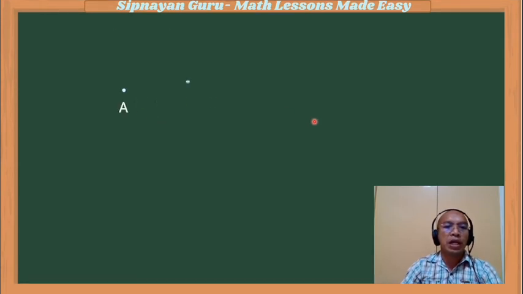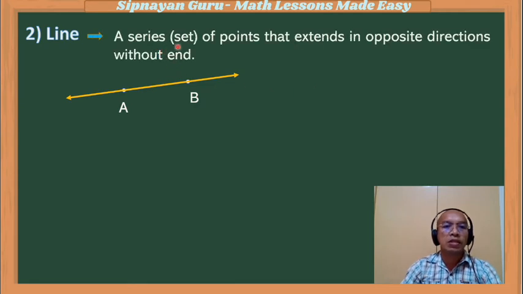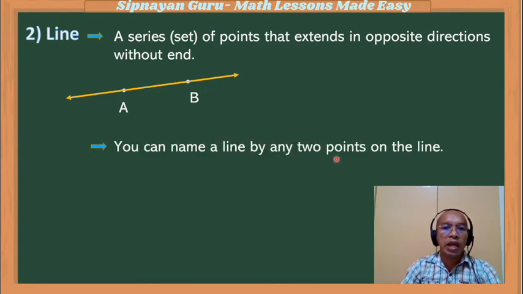Suppose we have point A and point B. If you connect them, there exists a line. A line is a series or set of points that extends in opposite directions without end. In reality, this line is made up of an infinite number of points, but for illustration purposes, if we have two points, we can already make a line. You can name a line by any two identified points on the line.